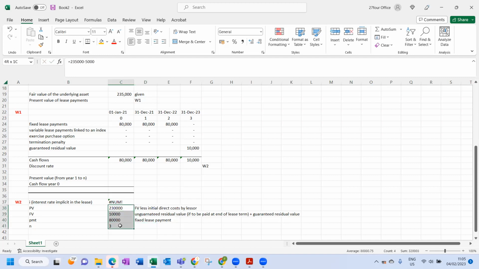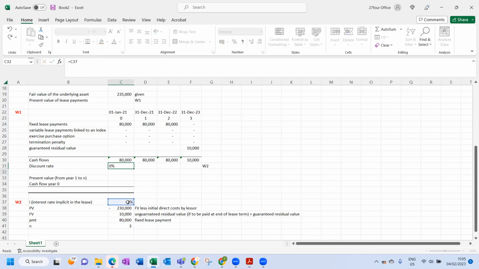Why? Because remember, future value and PMT must be in the same direction, and present value must be in the opposite direction. So what I'm going to do, I'm just going to make this negative. Okay, so there we go. So the rate implicit in the lease is 8%. Seems very low, but okay, let's go with 8%. I can't check a solution to see if it's correct. So that is 8%.